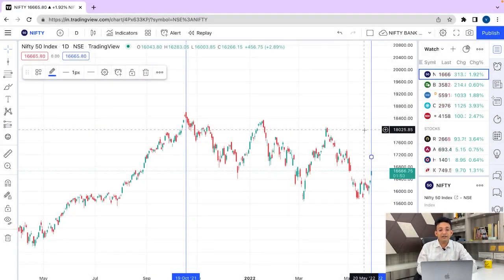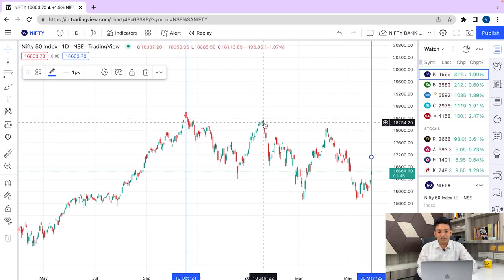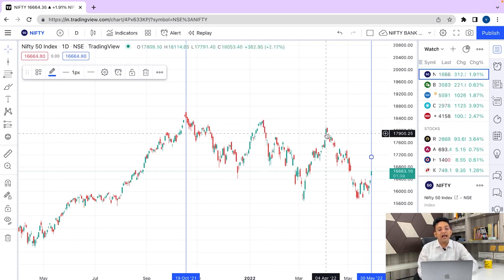We would have expected that Nifty would not cross the earlier high. So the earlier high was on 18 Jan and that was of 18,350, and Nifty exactly obliged and it did not cross the earlier high. It made a high of around 18,104.